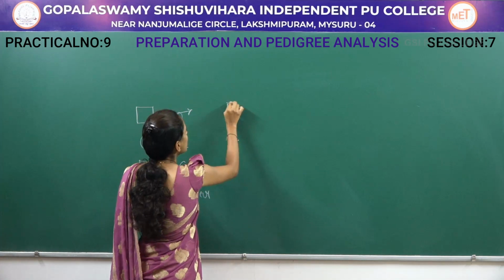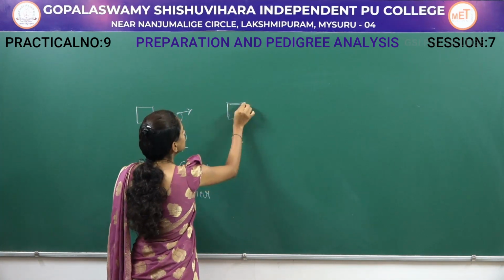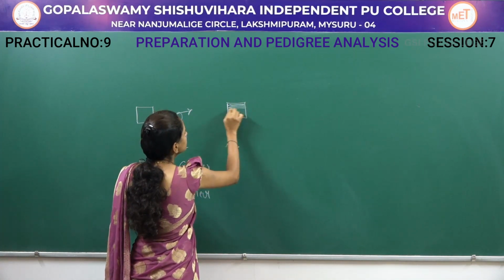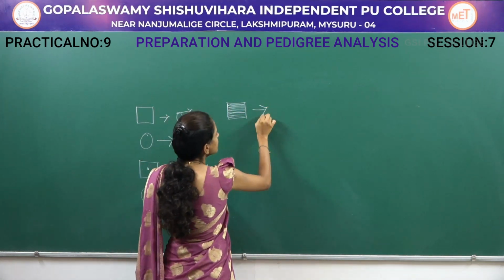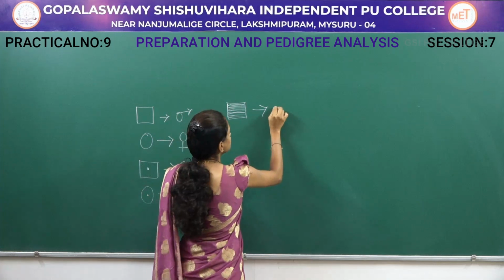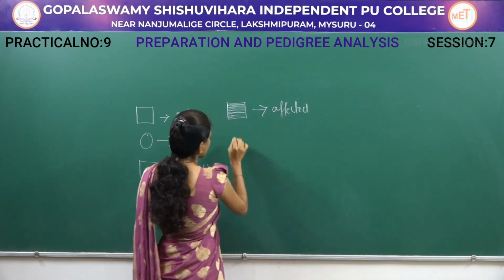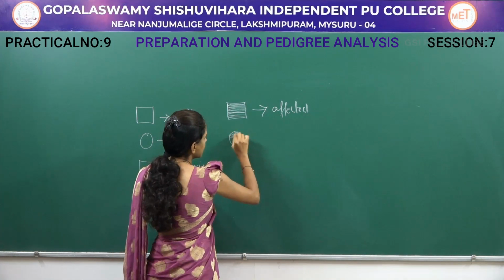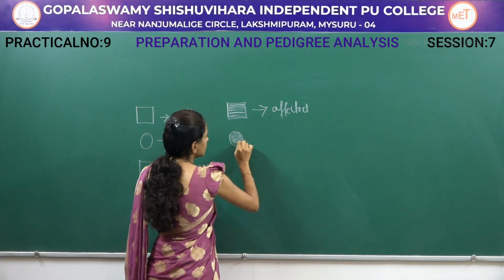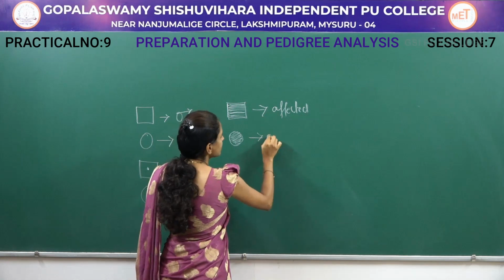When it comes to a square which is completely shaded, it means the male is affected. If the circle is completely shaded, that means the female is affected.